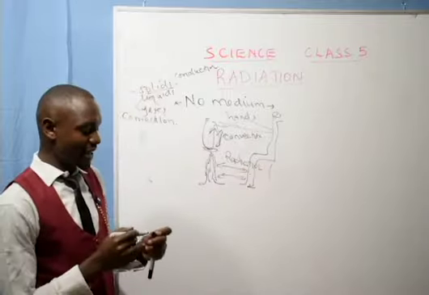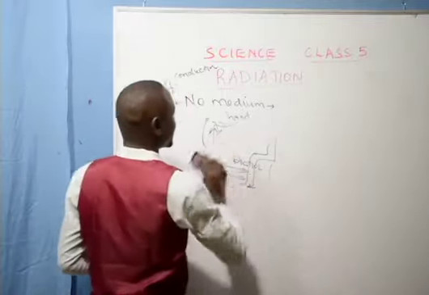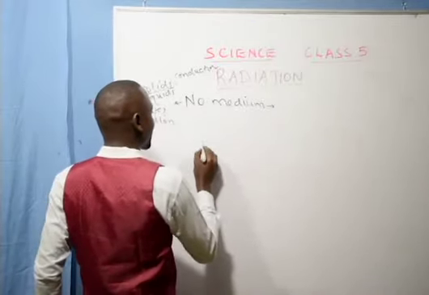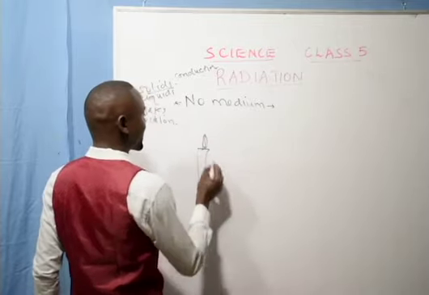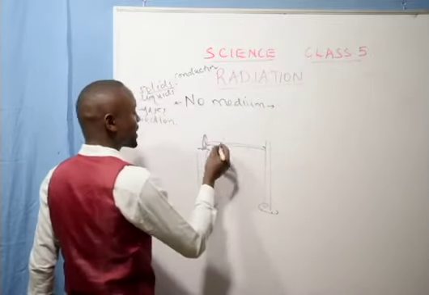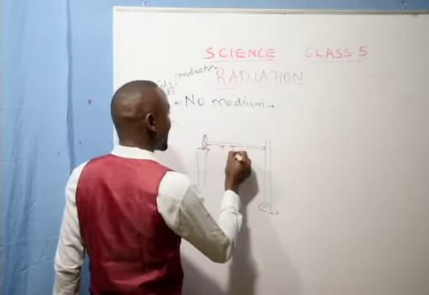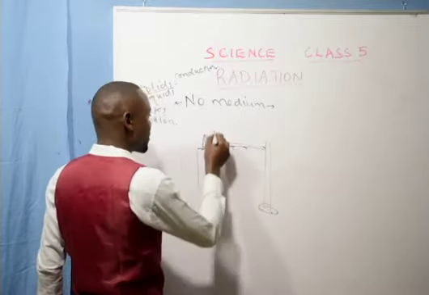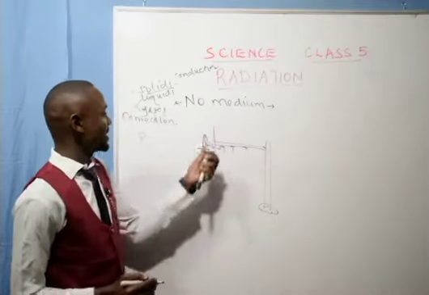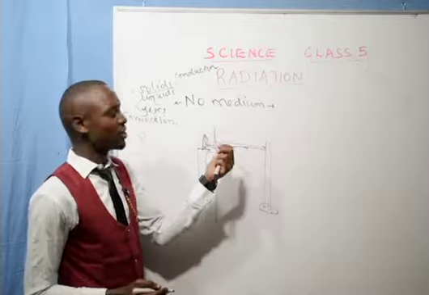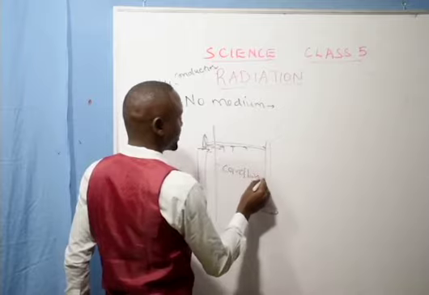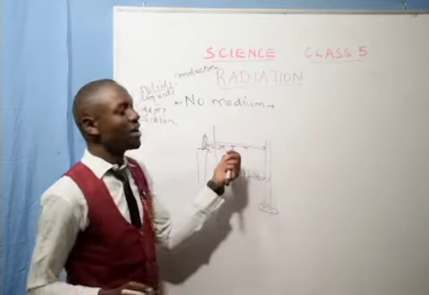And remember, when we were working out the experiment on conduction, we said that if this is a burning candle, and this is a rod which is on a stand, once you place your wax here, you place a cardboard here to prevent heat from coming this way through radiation, so that it can only pass through conduction. This cardboard will prevent transfer through radiation.